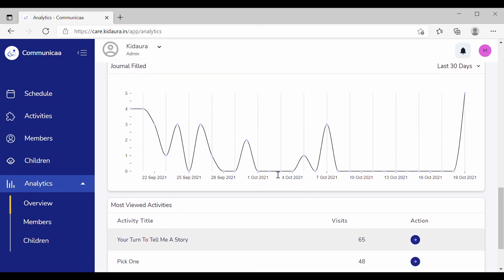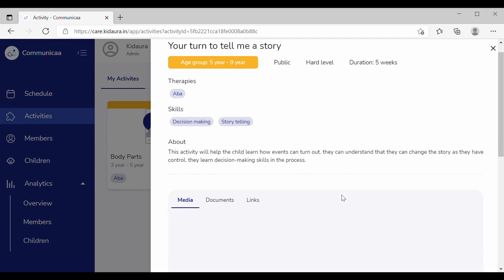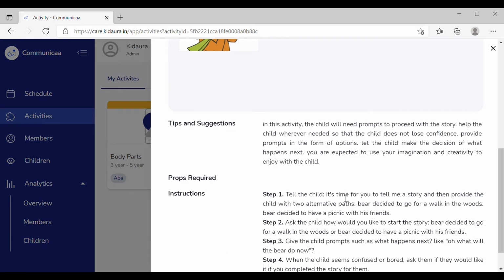This graph represents how often the parents have filled the journal and documented the important events in the child's day. The last one here shows details about the various activities that are created and assigned. It shows the number of times the activity has been used or visited, and by clicking on the action arrow, you can view the entire details about the particular activity.